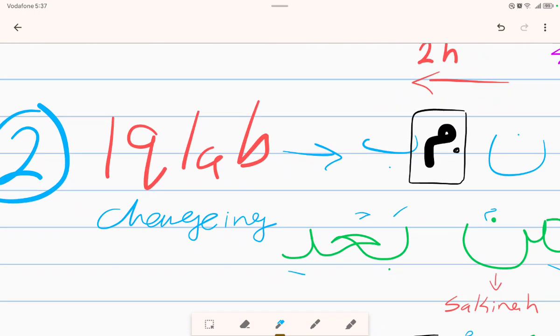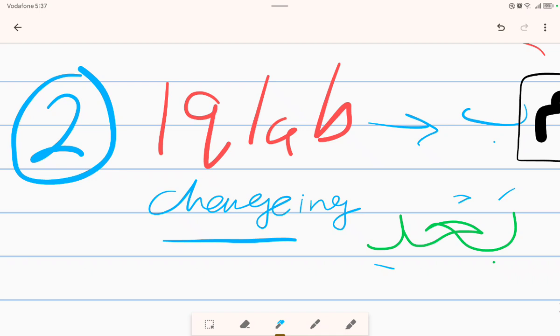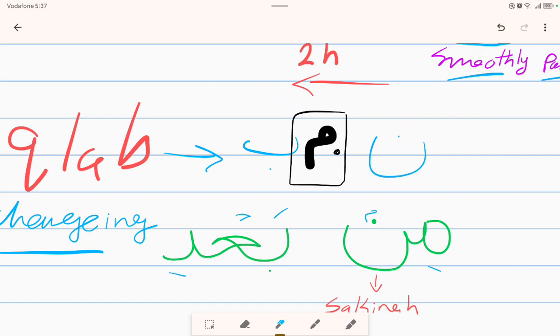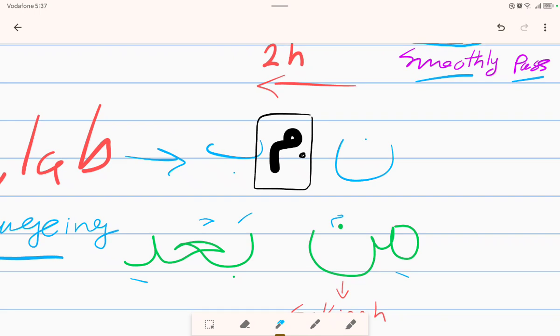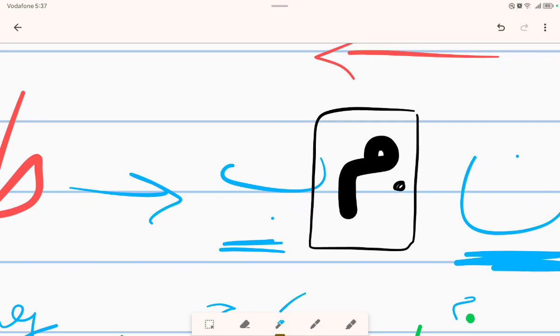The Iqlab rule means to change, means changing. Okay, what do we mean by changing? Actually, we can apply this rule when the noon is followed by ba. Noon sakina, it must be sakina, followed by ba. This letter here is such a stranger person. Just close the door on him and don't meet anybody except this letter, this beautiful letter right here, which is